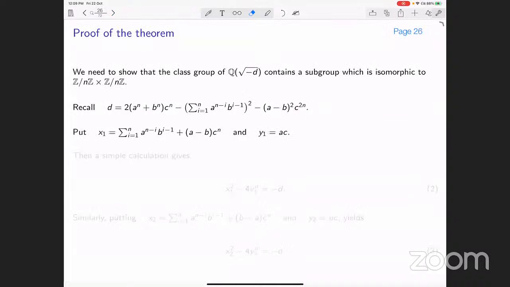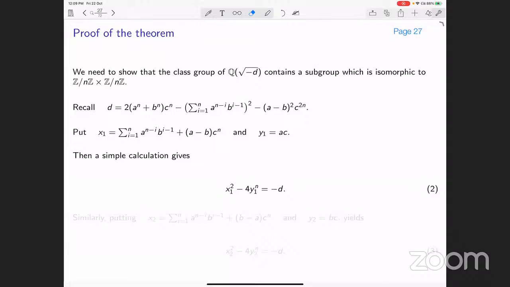So with the construction of D that we have defined before, which is this one, let us take x1 to be the sum of a^(i-1) b^(i-1) terms plus (a minus b) c to the power n, and y1 equal to ac.